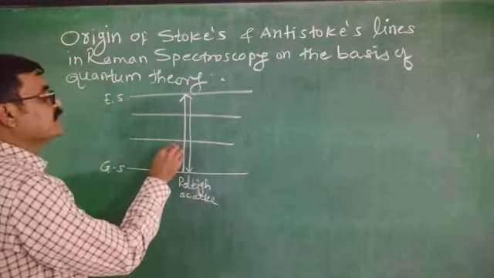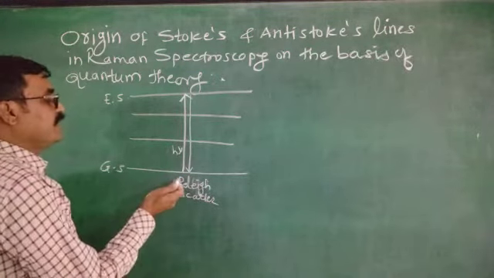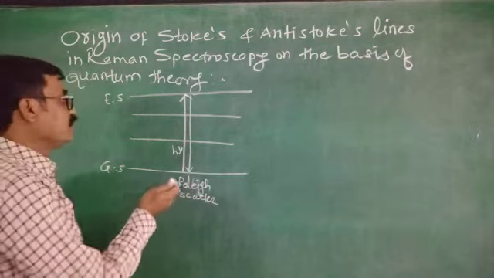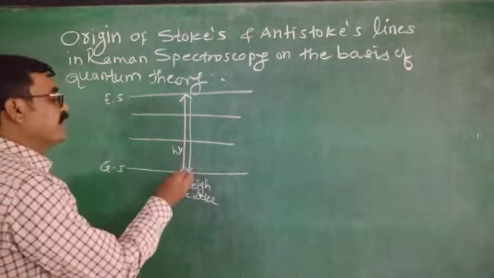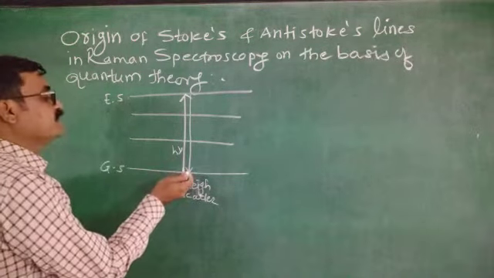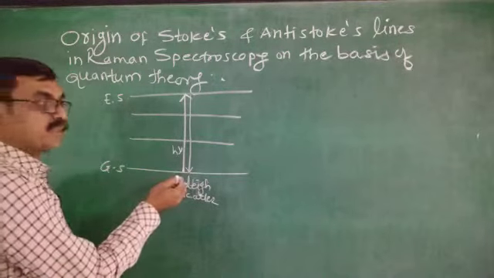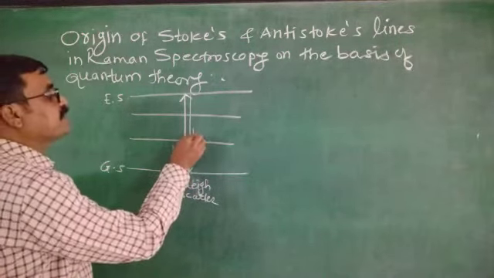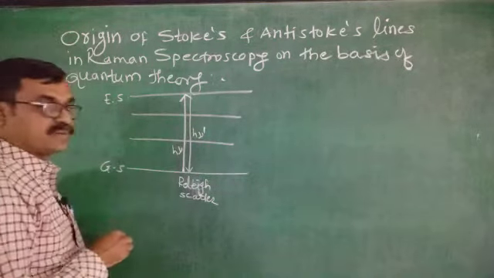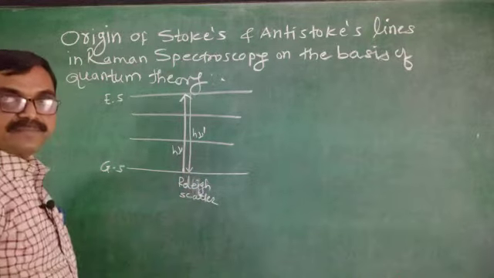Here h nu is the energy of the incident light, and this is the scattered light, its energy is h nu dash. Both are the same, then it is called Rayleigh light scattering.